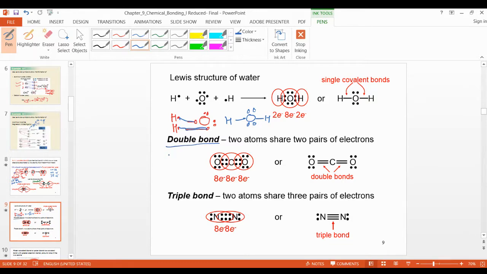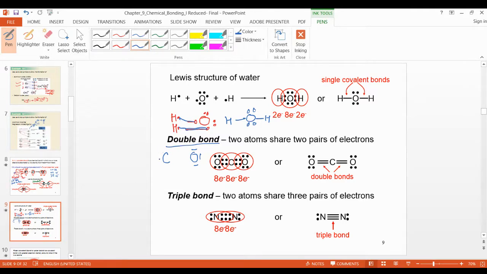Okay. Now double bond, how double bonds are formed. In the case of carbon dioxide, carbon and oxygen. You know that oxygen has 2 electrons, 2 electrons and 2 electrons bonded. All right, 6 electrons. Out of this 6, 1, 2, 3, 4, 5, 6, right?